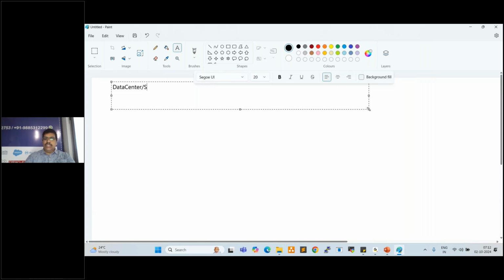So when we want to start any startup company or any project, what will we do? First of all, we need to prepare one POC. Normally when we want to get any project from a client, first of all we need to prepare one POC. That POC we need to showcase to the client.